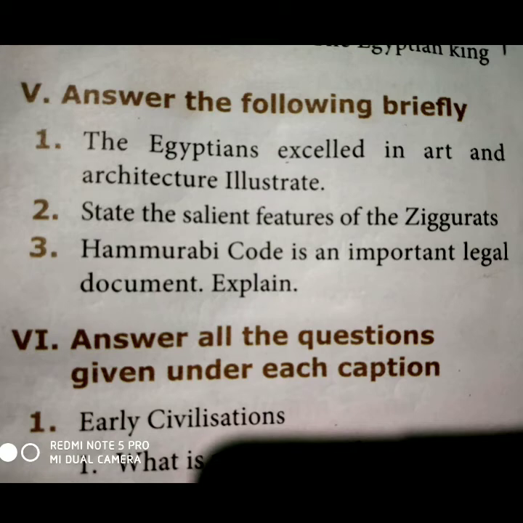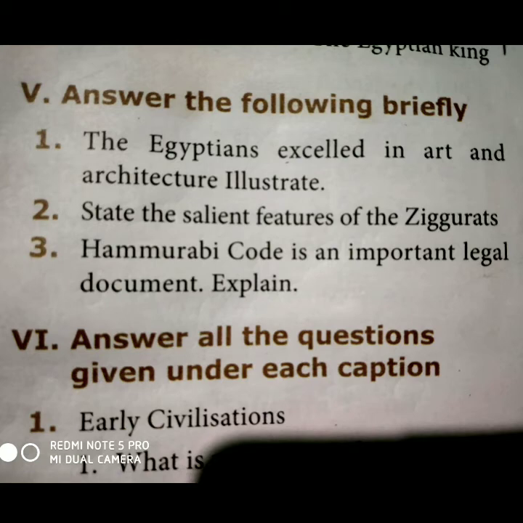Next, answer the following briefly. The first brief question: the Egyptians excelled in art and architecture. Illustrate. The Egyptians excelled in art and architecture.